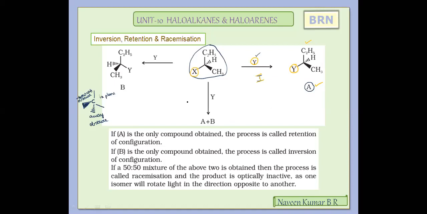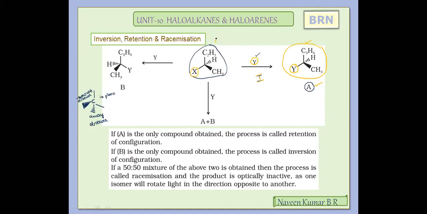Hence, in a given chemical reaction, where Y substitutes the position of X to lead to a structure A or a compound A, in the formation of A by substitution reaction, the halogen is substituted by an atom or a group Y. The configuration of the product is the same as that of the reactant.